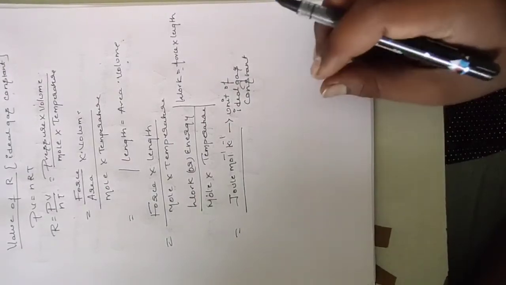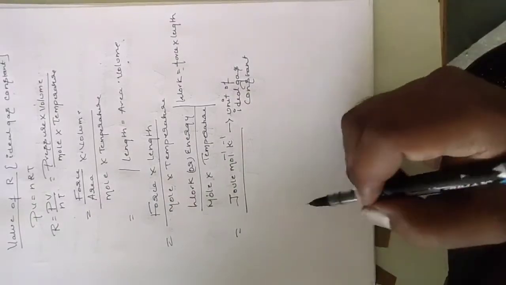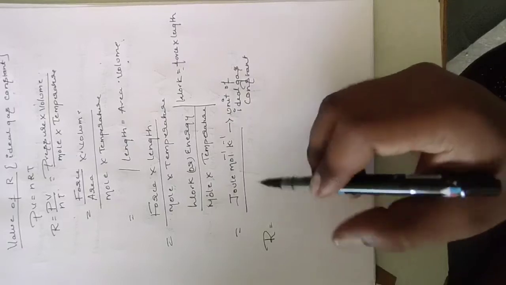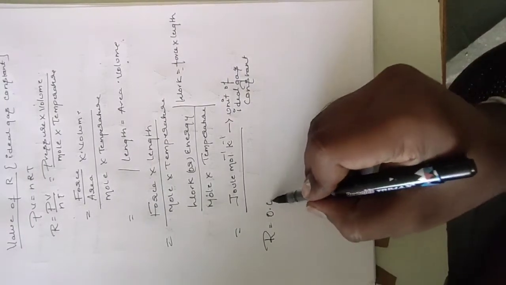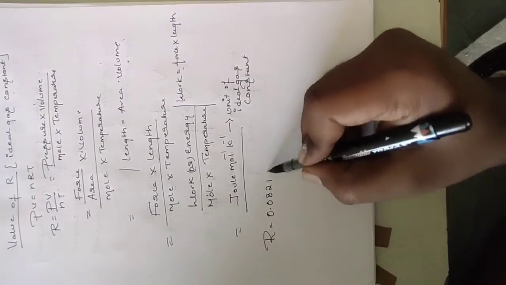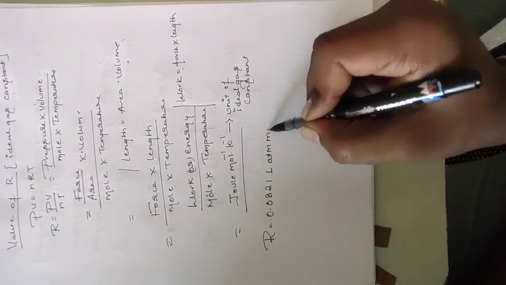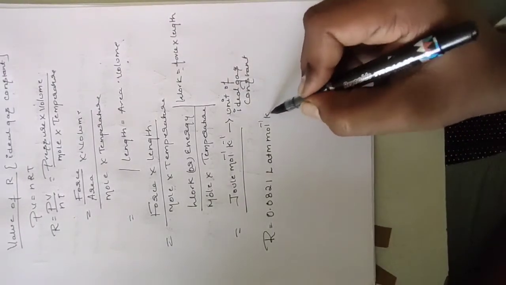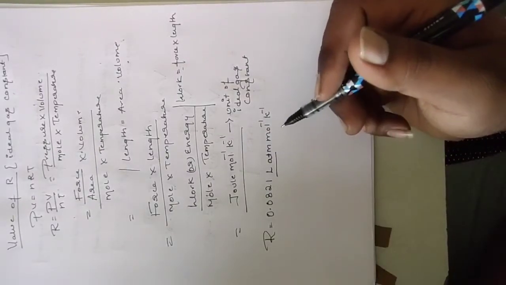The different values of R are summarized below. R is 0.0821 liter atmosphere per mole per Kelvin.